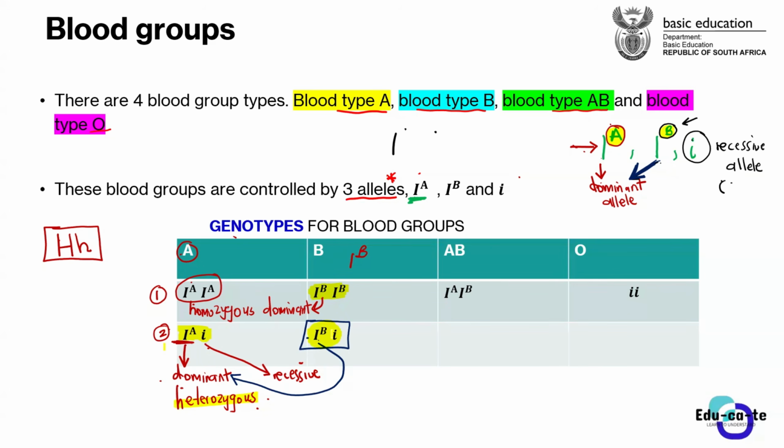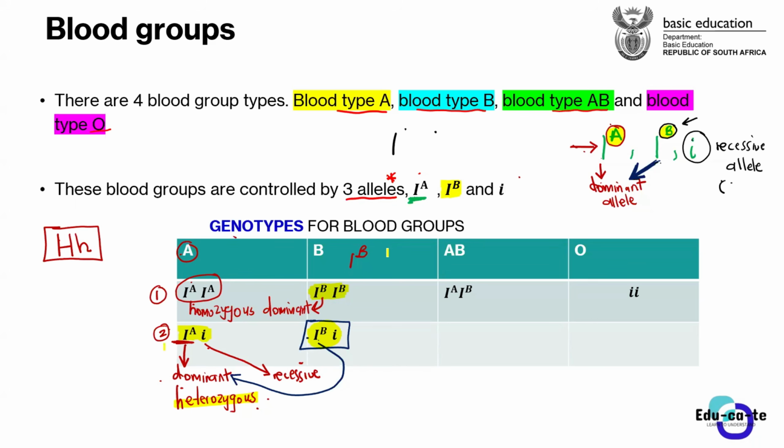But because it is recessive, it is masked. It cannot be seen in the phenotype, cannot be seen in the blood group. It cannot determine the blood group. The dominant one is the one that will determine the blood group, and in this case, it is I with the capital letter B. This is the dominant allele that makes this blood group to be B.